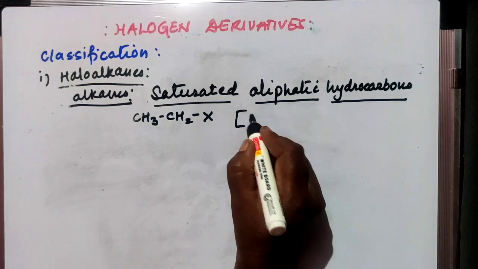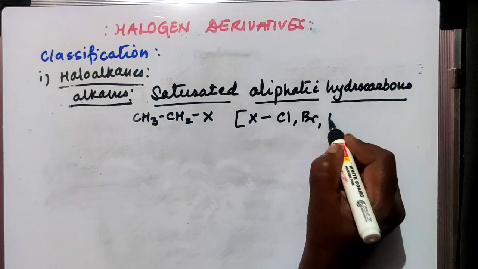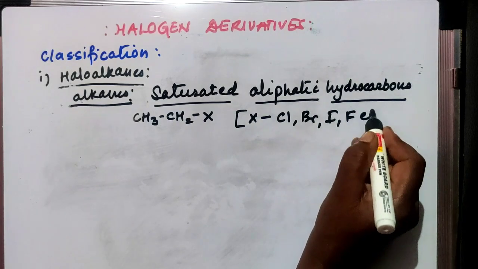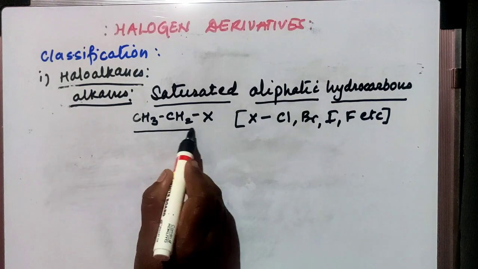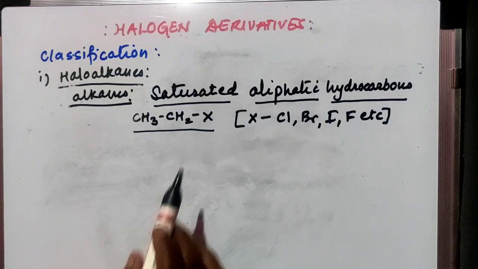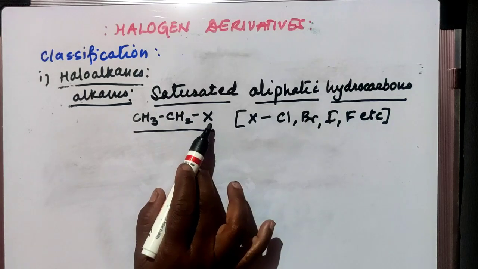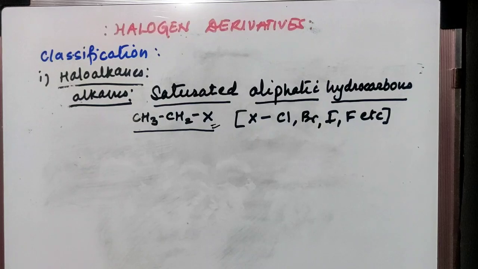Here X stands for either chlorine or bromine, iodine, fluorine, etc. In this, the hydrogen atom of ethane is replaced by a halogen, and so the resulting compound comes under haloalkanes.